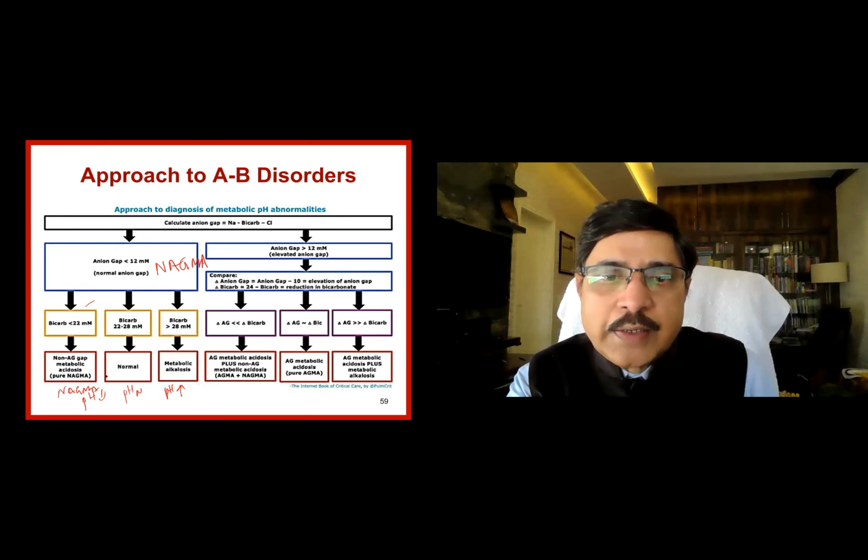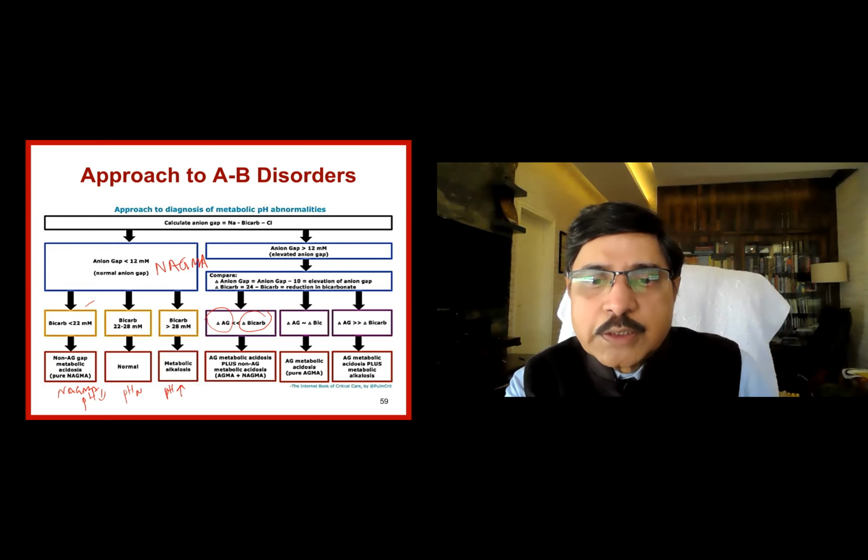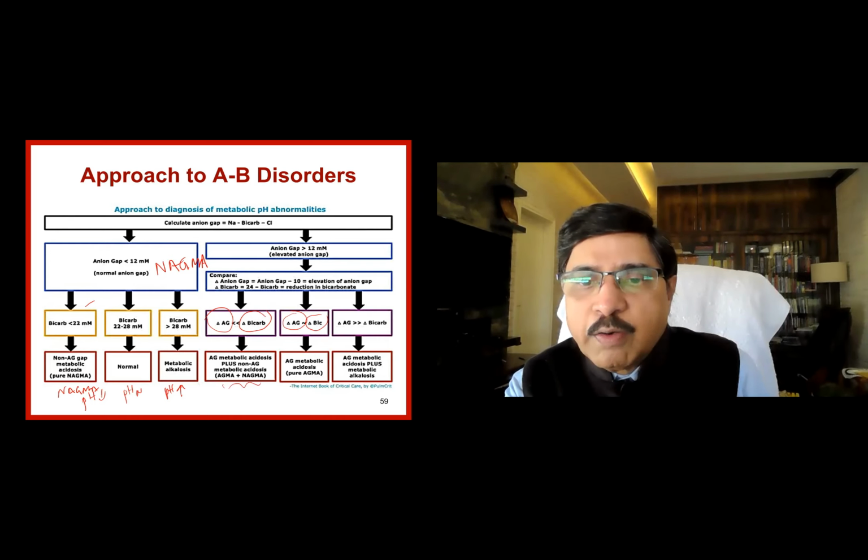If the anion gap is more, but the bicarbonate also is more, anion gap is more means anion gap metabolic acidosis. Bicarbonate also is more means there is an associated metabolic alkalosis. Delta bicarbonate is more means there is associated metabolic acidosis: NAGMA plus AGMA. If both the anion gap and bicarbonate are equivocal, they are not raised.